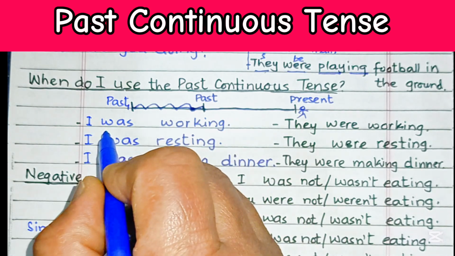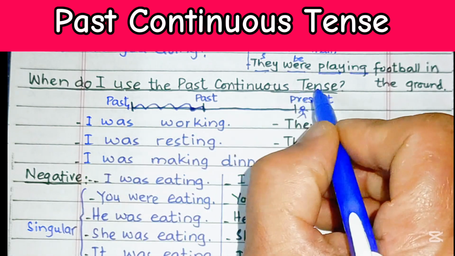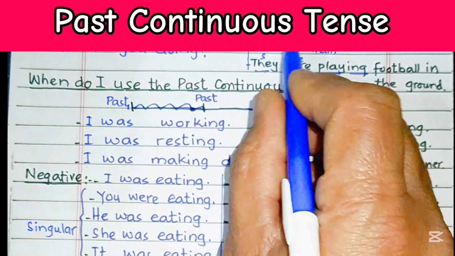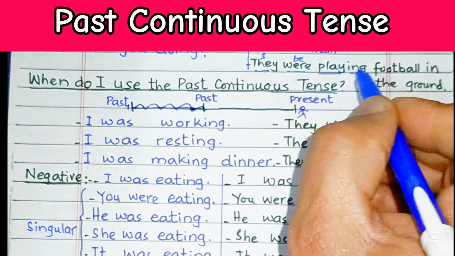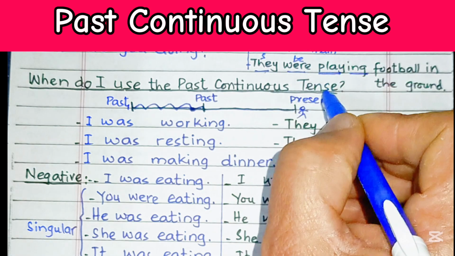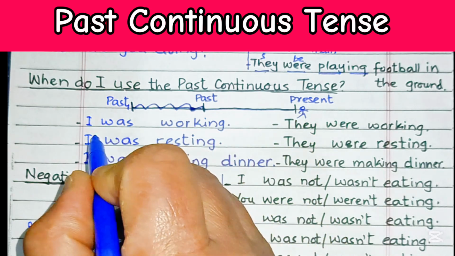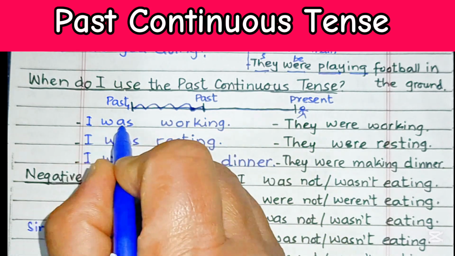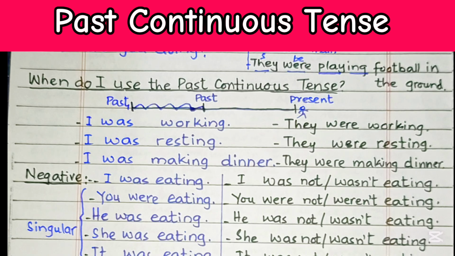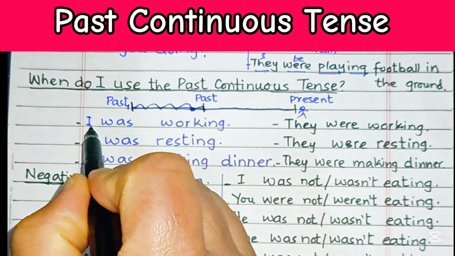So what were you doing? As I said, I was walking, they were playing football. These are two examples which answer this question. So if I say, what were you doing? I was working. In this particular sentence, he asks the question, what were you doing?